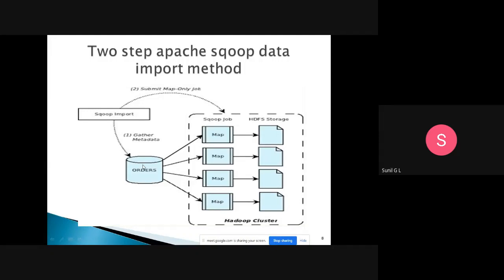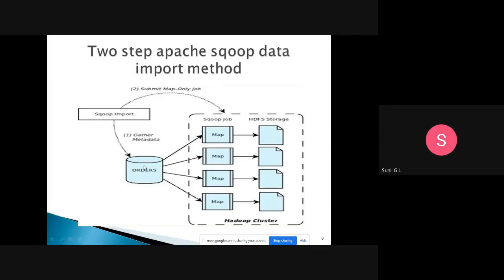So for that we will use the Hadoop Sqoop import. In this Sqoop import, it will gather the metadata from the RDBMS. After it gathers the metadata, it will submit the map-only jobs. Here we don't have a concept of reduce. We just split the job into n number of map jobs. We will split and we will map the job. That's all. Here there is no reduce concept, and each map will be responsible for storing the data